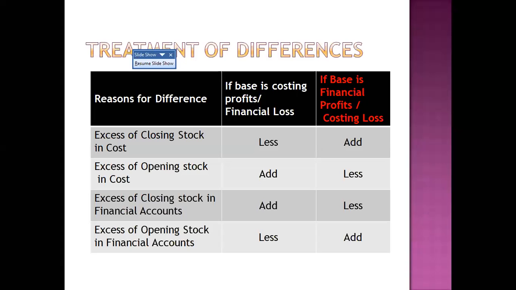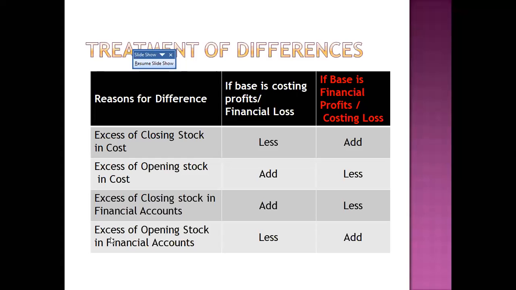So less than the cost profit means, for arriving at the cost accounting profit, we have to add the excess in the financial accounts. That amount will be more in the cost accounting profit. If you deduct it, you will get the financial accounting profit. If you add it to your financial accounting profit, you will get the cost accounting profit. So this is a reconciliation. Starting from the financial accounting profit, you can do some adjustments and get the cost accounting profit.